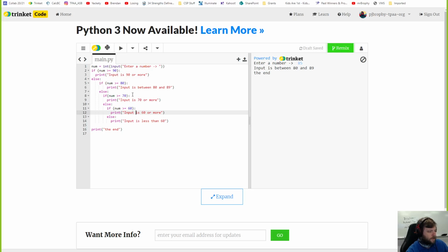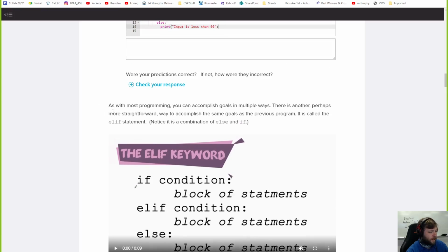Now, you look at this code and you go, why do we have these nested statements? This just makes it harder and there are too many indents. There's got to be a better way. And there is. This is garbage right here. You don't need to do it this way. We can do something called else if.